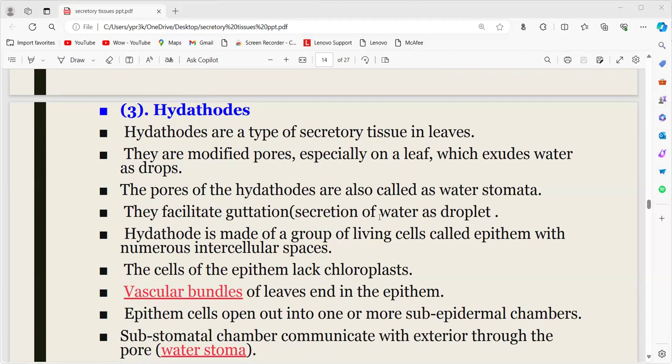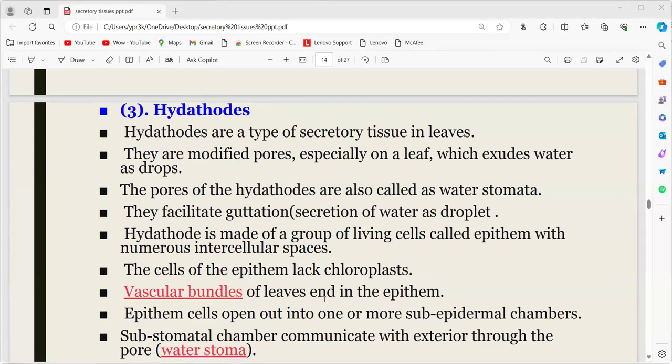The pores of the hydathodes are called water stomata. Generally, stomata mainly help in transpiration, the release of water vapour, but here water is released as a droplet, hence it is called a water stoma. They facilitate guttation, the secretion of water as droplets. The hydathode is made up of a group of living cells called the epithelium with numerous intercellular spaces. The cells of the epithelium lack chloroplasts.